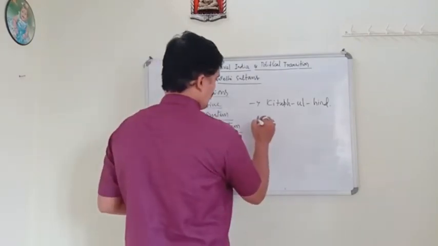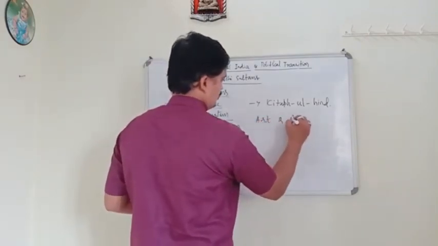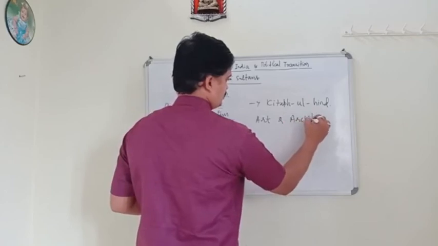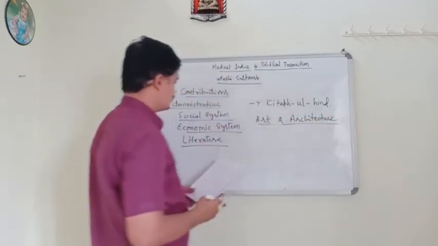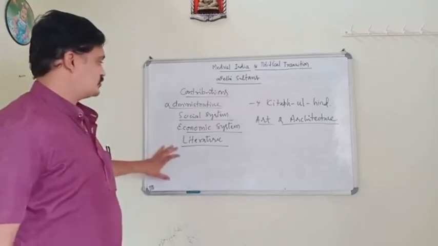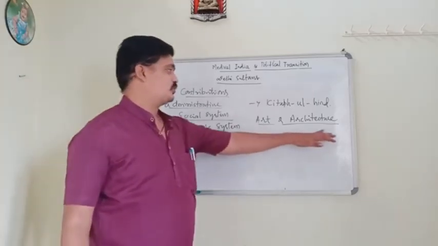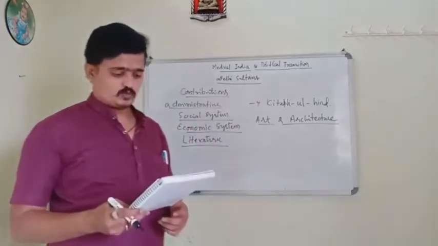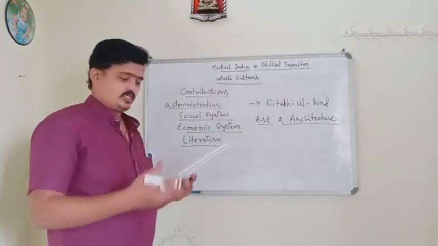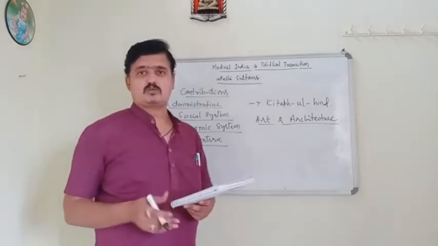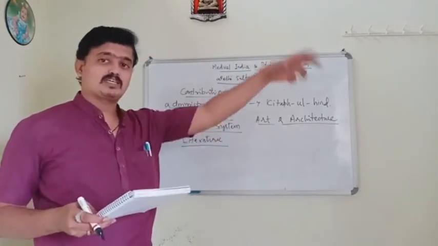Next we go to art and architecture. They not only contributed to these systems and literature, they also contributed to art and architecture. The sultans introduced a new style called Indo-Islamic architecture.